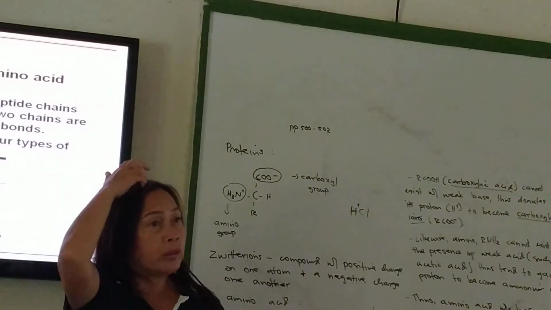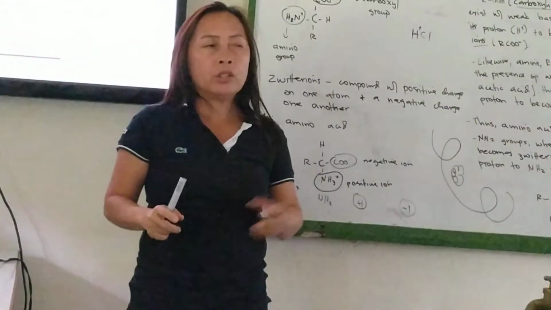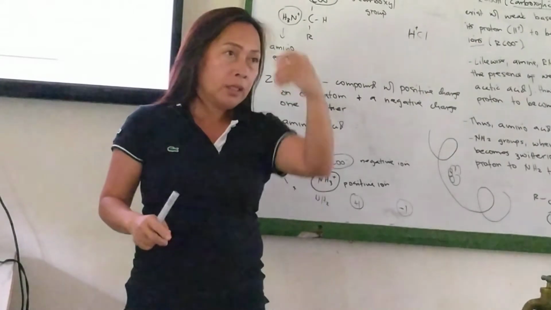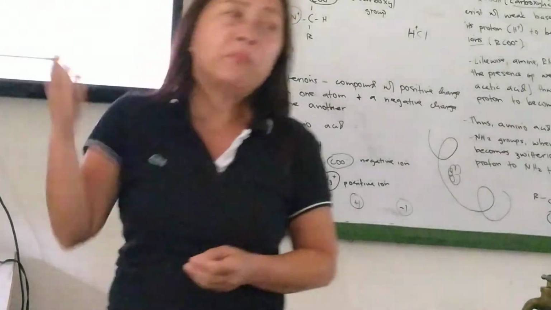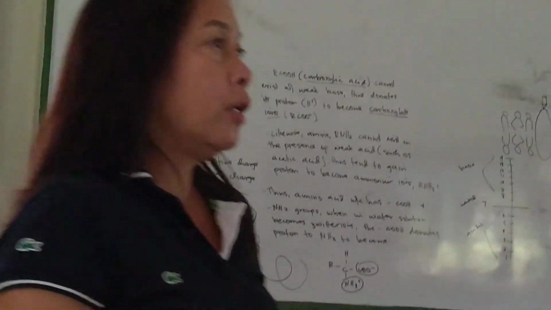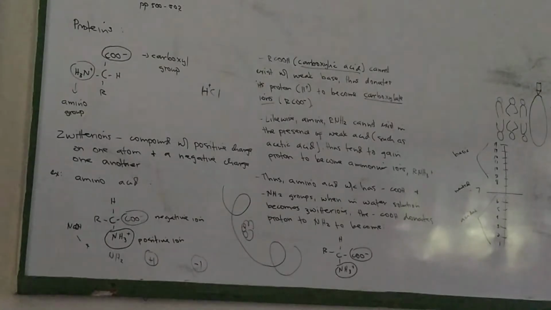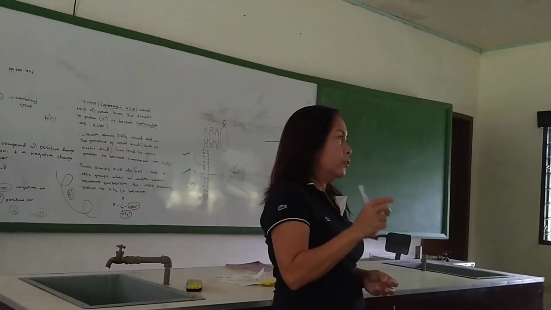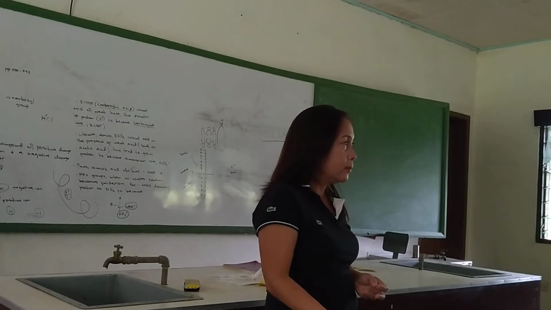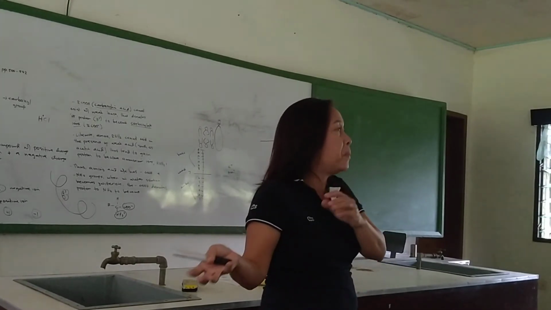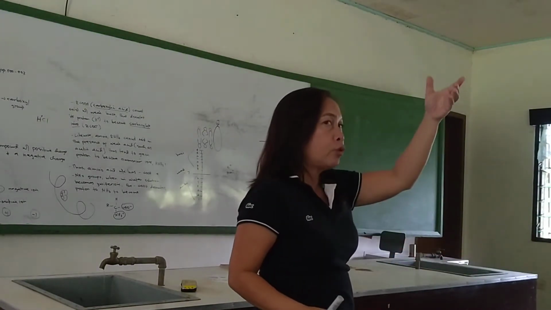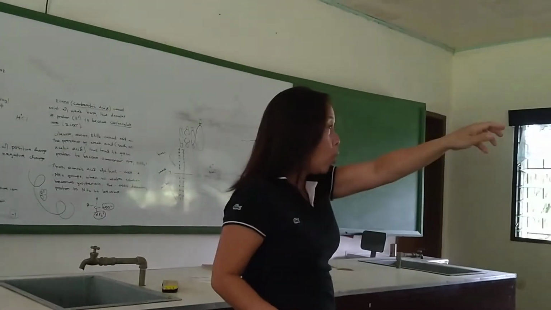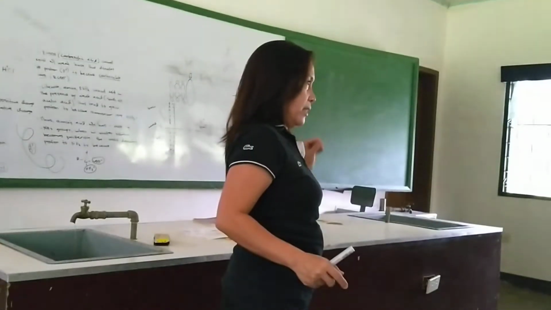You are very familiar with insulin, right? So if you become diabetic, the next thing is you'll be injected with insulin. It could be that what made you diabetic is that your beta cells in the islets of Langerhans of your pancreas are no longer producing insulin. So a synthetic insulin should be injected to facilitate the transport of glucose in the blood to the cells.